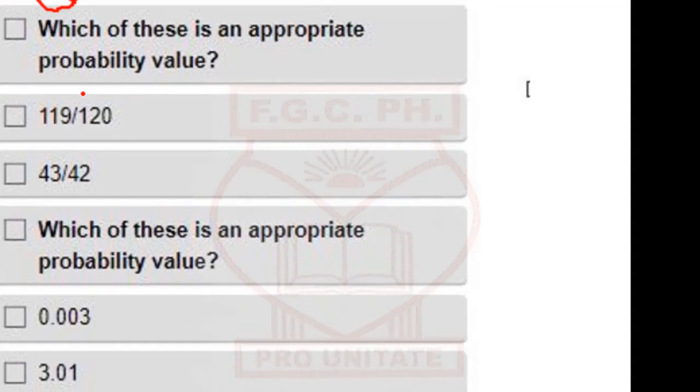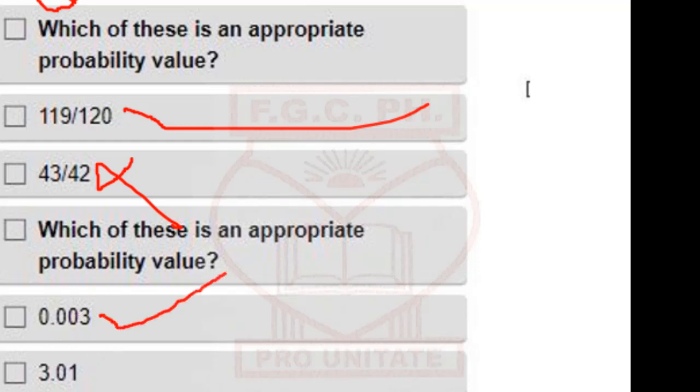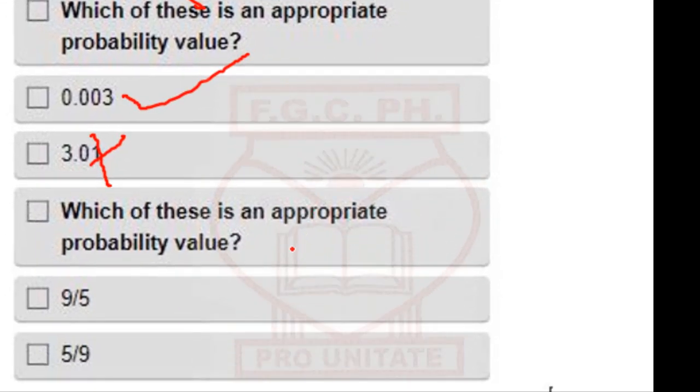Which of these is an appropriate probability value? Just check for the one whose numerator is less than the denominator, and that's this. So this is correct, but this is not correct. Which of these is an appropriate probability value? 0.003 is less than 1, and this is not, so this is not correct. Which of these is an appropriate probability value? 9 over 5 is not, 5 over 9 it is, so this is correct.